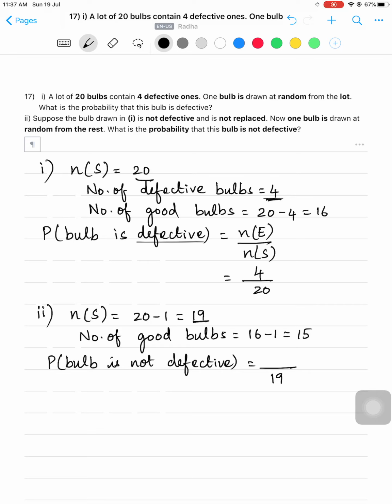Means the good ones. So how many good bulbs are there? 15. So 15 by 19 is the answer. Second part is clear, children?